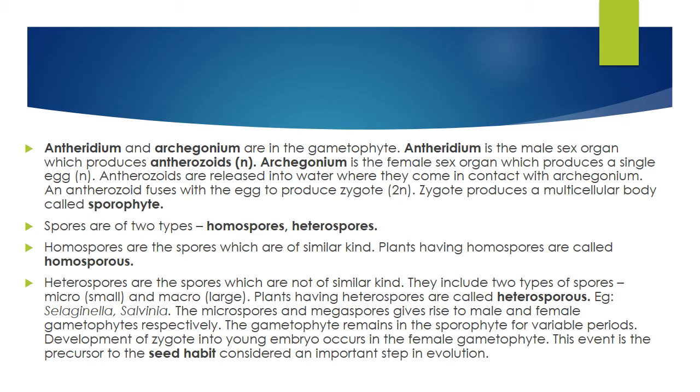Heterosporous means you see two different kinds of spores. You can easily differentiate that. That type of plant is called a heterosporous plant. Examples of heterosporous: Selaginella, Salvinia. Please remember this. Selaginella, Salvinia, heterosporous.